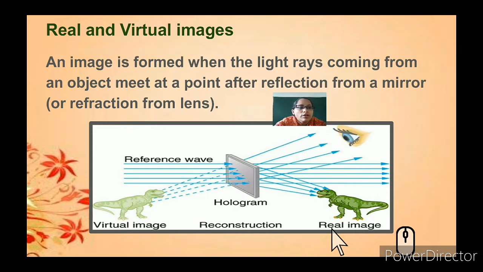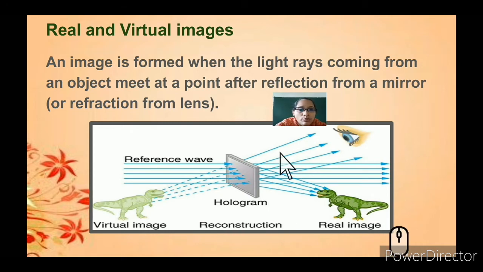So how is an image formed? It is formed when light rays coming from an object meet at a point after reflection from a mirror. The light hits the mirror and reflects in various directions, and the light that reflects from the mirror and meets at a point with respect to the object is known as the image.